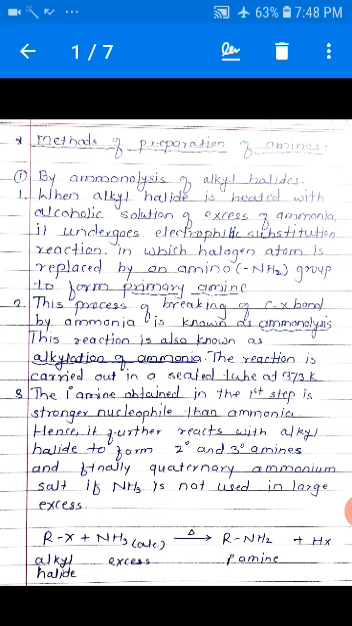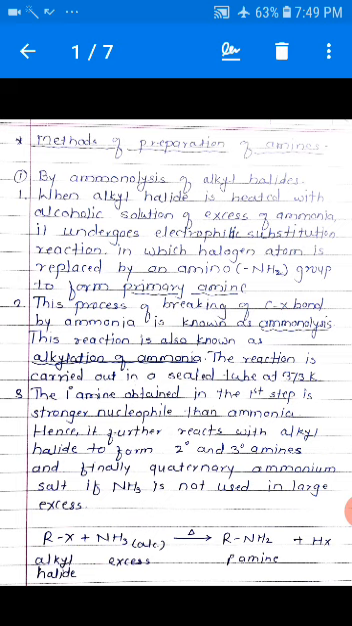Alkyl halides are heated with an alcoholic solution of excess of ammonia. Therefore it undergoes a substitution reaction in which halogen is replaced by the NH2 group and there is the formation of primary amines. This process of breaking of the C-X, that is carbon halogen bond, by ammonia is known as ammonolysis.